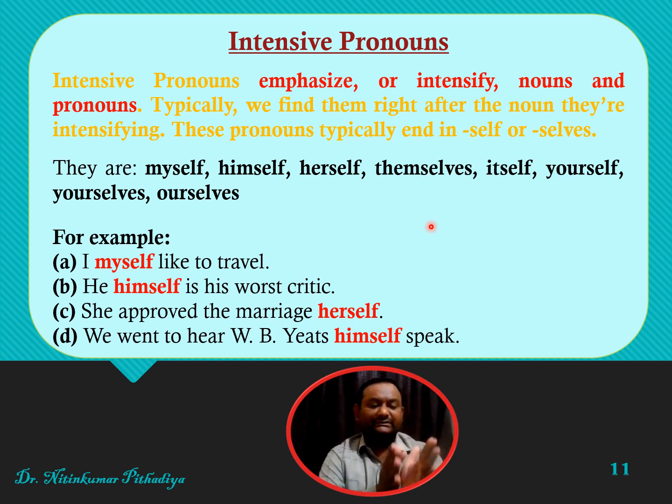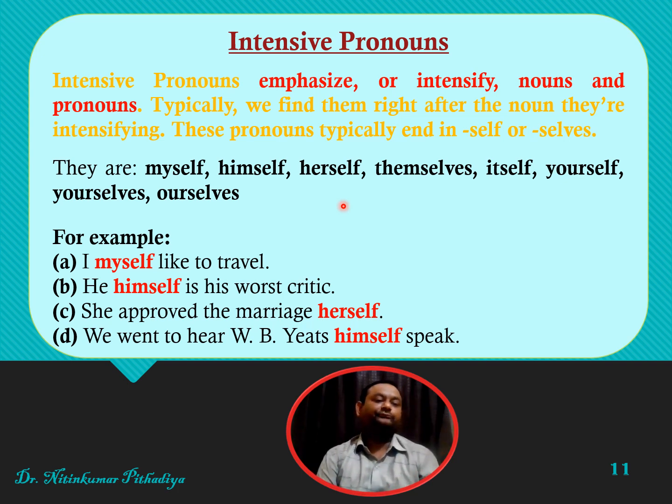So if you use a noun, then beside it there will be this intensive pronoun, and generally at the end of such words will be either self or selves. Remember the last column of the table we understood earlier. They are myself, himself, herself, themselves, etc.